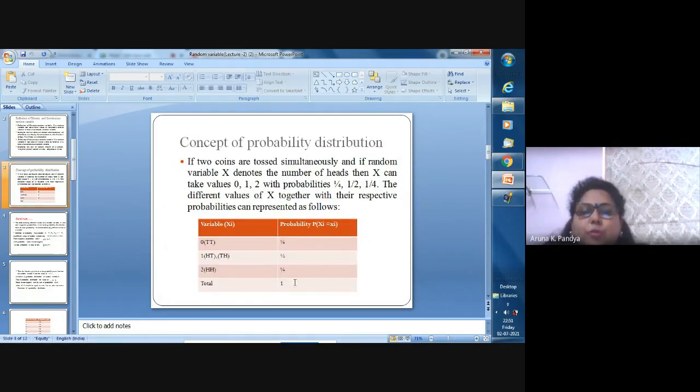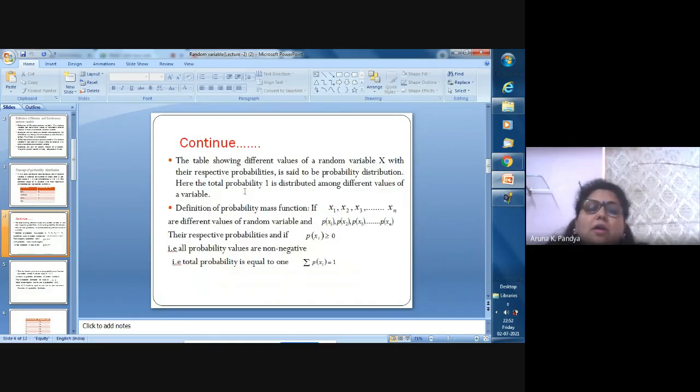When two coins are tossed simultaneously, we get HH, HT, TH and TT. That can be converted into real numbers, and the real numbers will be converted into probabilities, and that is known as the probability distribution. Here, the total probability of 1 is distributed among the different values of a variable.